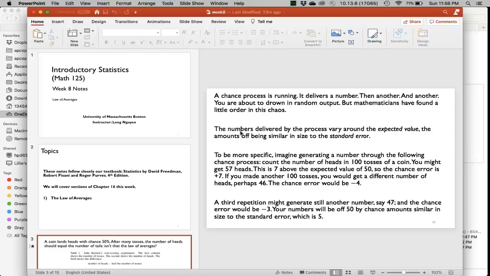A lot of the games that we talk about, a lot of the experiments we have, always involve chance. Even polling, when we conduct polls, chance always comes in, because we have to randomly pick people to ask who they would vote for. We can't ask the whole country, so we have to rely on chance to select random people to poll. So chance error comes up a lot, and we want to understand that error and how to measure it, so that we know there's some chance involved, and we can measure the kind of errors that we get, and that way we can bound our result based on that error.